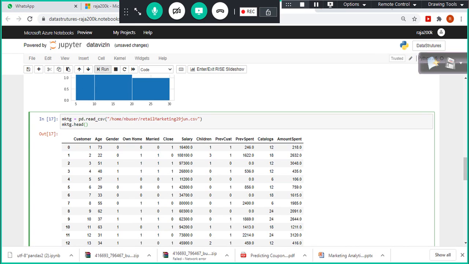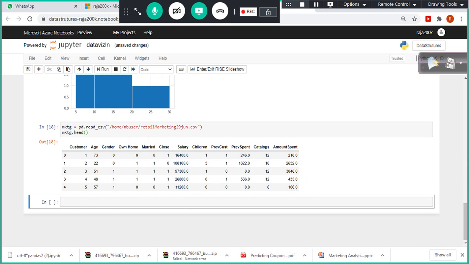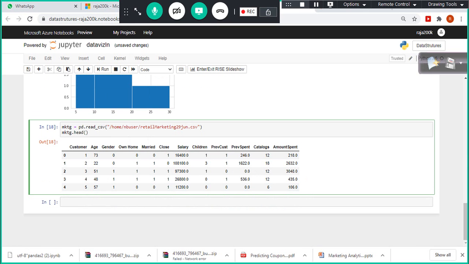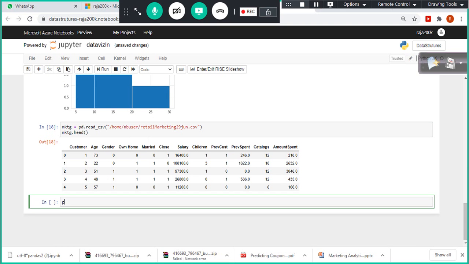While you upload the file, make sure that you are uploading it as .csv, or if you upload an XLS file, there is read underscore excel, right? For example, if you want to know what types of files I can read here, simply type pd dot read underscore, press tab. These are the types of files you can read. Look here, I don't have XLS, but Excel is there, read underscore excel. We can use Excel also.